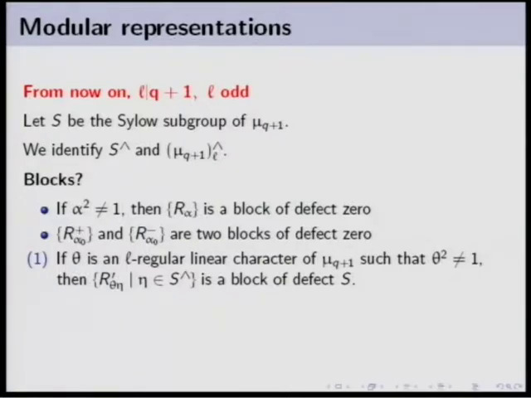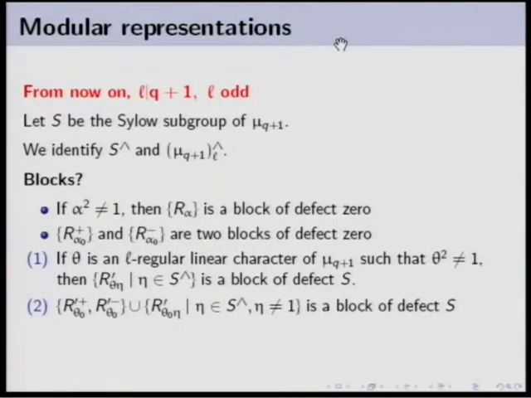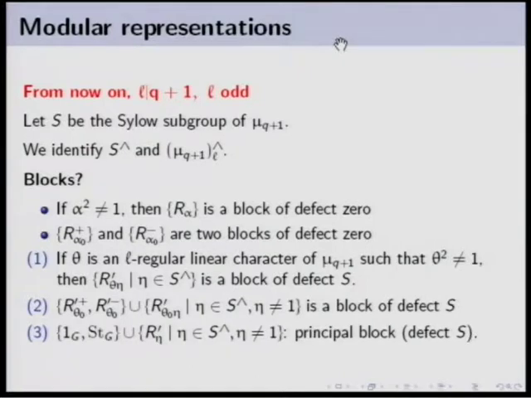Well, but in the case where theta square is equal to 1, then I can do almost the same trick, except that in this case, R prime theta splits. In one case, it splits in the identity and the Steinberg character. In the other case, it splits in the R prime theta 0 plus or minus. So this guy is a block. And this one is also a block. And it's not too hard to compute the defect of all these blocks. This is a Sylow subgroup of G.